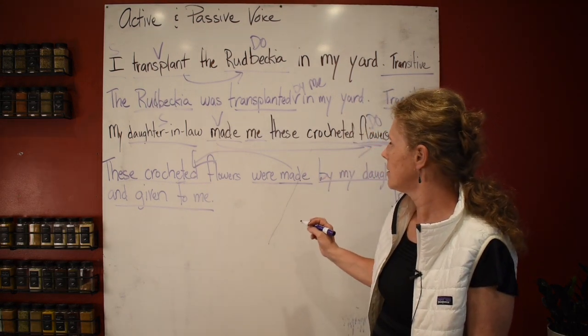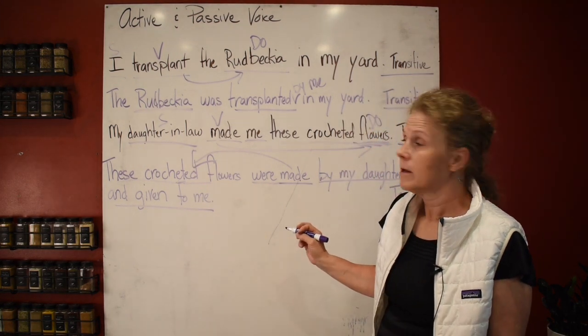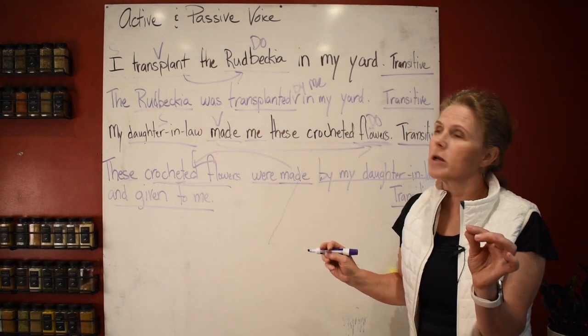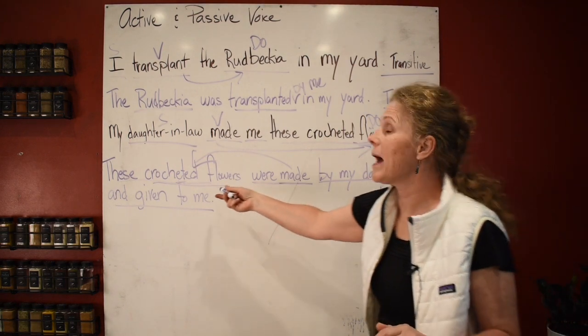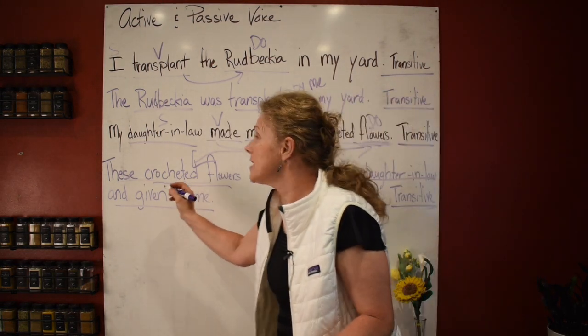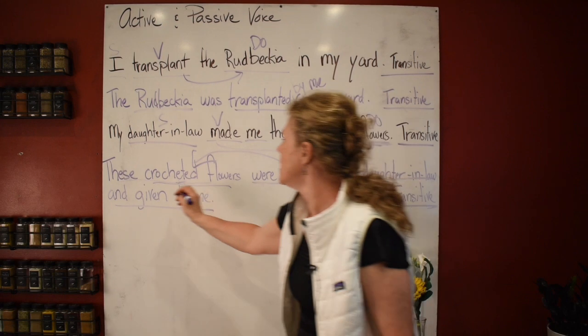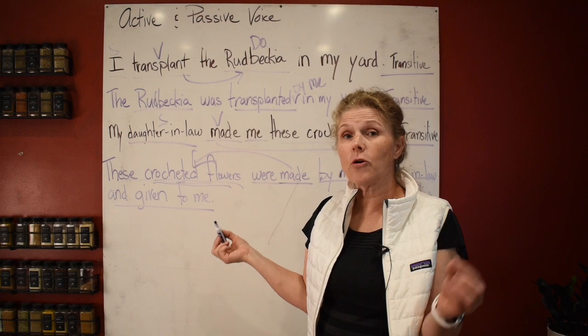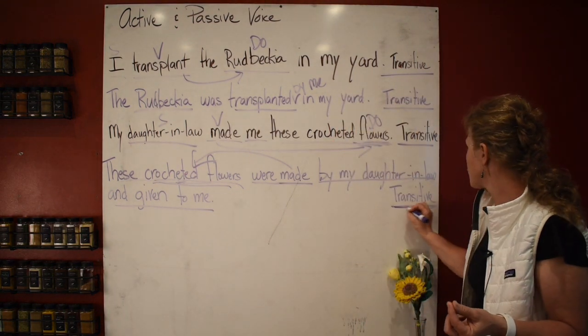But doesn't transitive have a direct object? But the direct object is the subject. That's the whole point I want you to make. Remember, this is a passive sentence. So no matter what, the direct object in a passive voice sentence is your subject. And that's the reason why passive voice can only be a transitive verb.